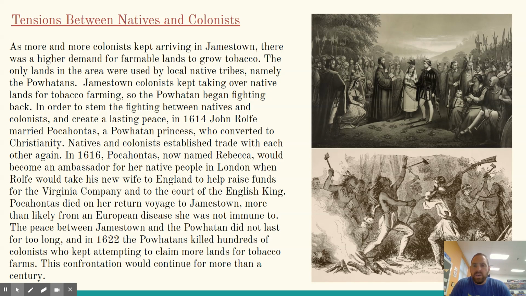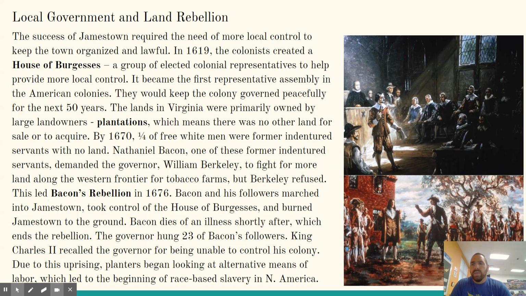So the whole idea of peace between Native Americans and the English, the marriage between Pocahontas and John Rolfe, was all good. It was fine. It was a great idea, and it lasted, but it was never going to last forever. Not because she died a couple of years later. That's besides the point. It has to do with culture. The culture of Native Americans and the culture of the English, they just didn't mix. They were too different for them to ever really get along.